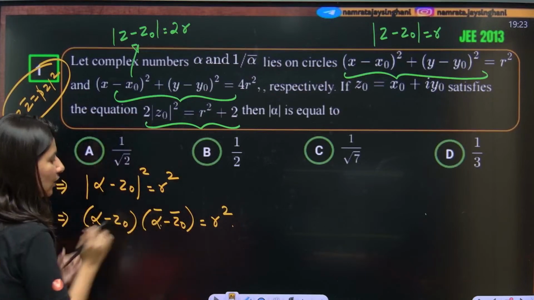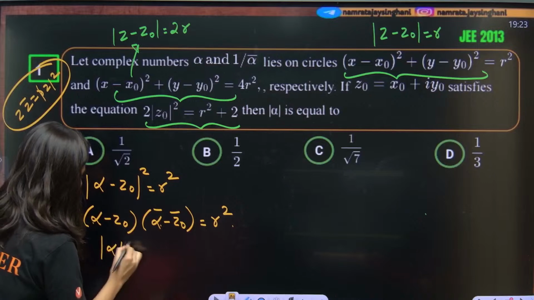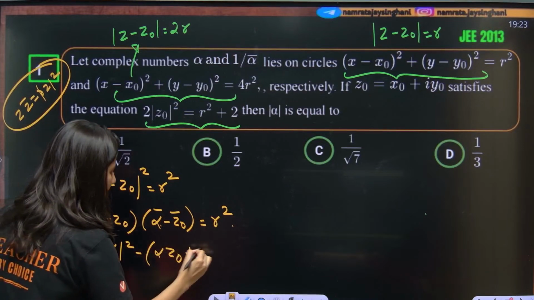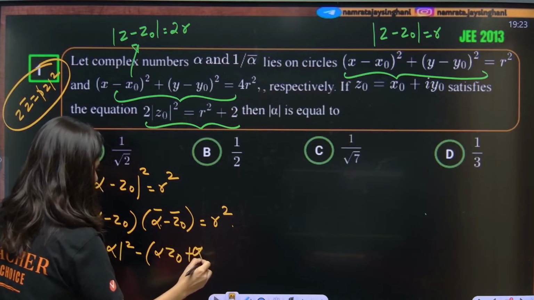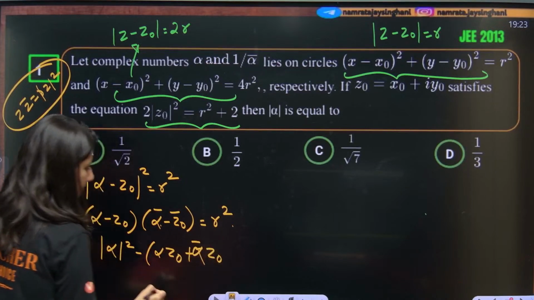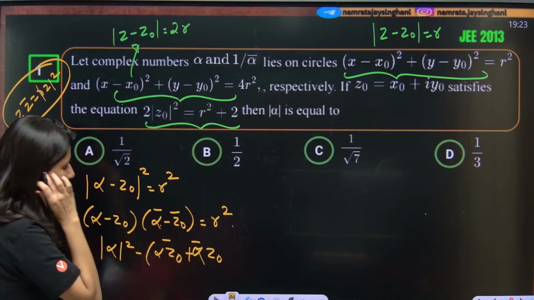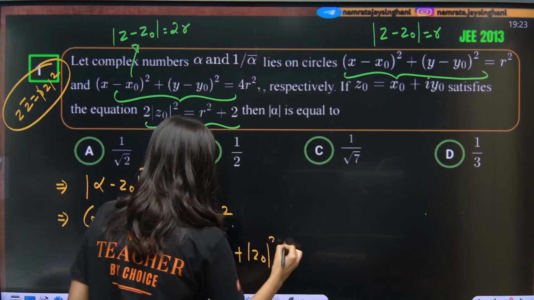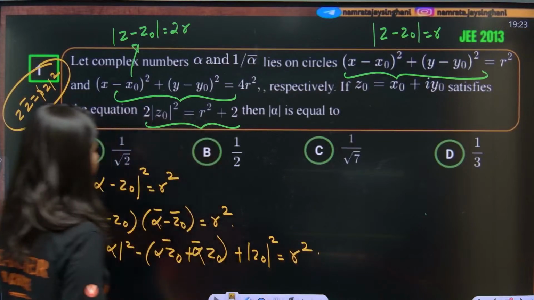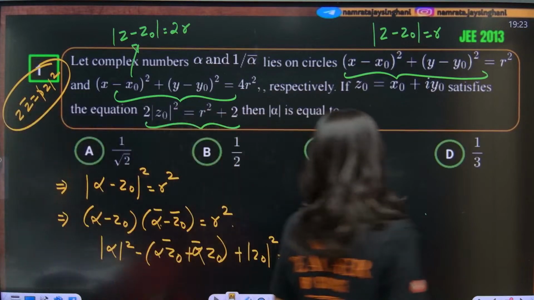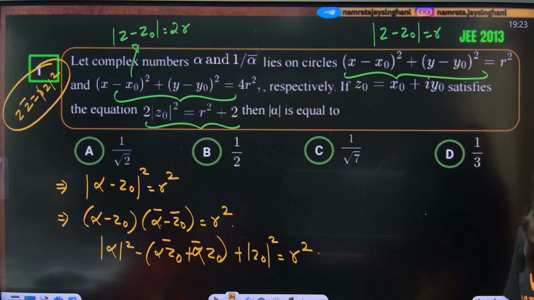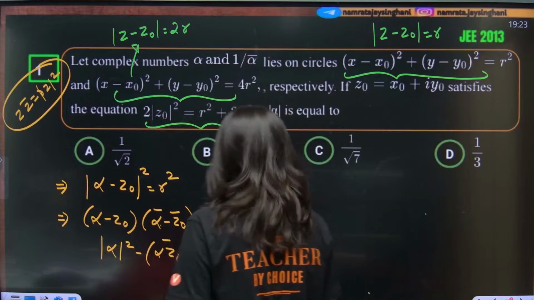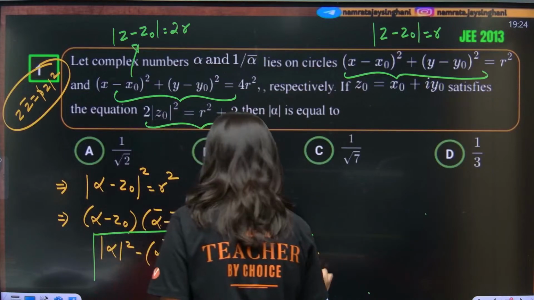Now alpha into alpha bar is mod alpha square. This is minus alpha z naught bar plus alpha bar z naught, and this is plus mod z naught square, is equal to r square. Correct? Okay, so let us keep this equation right here.